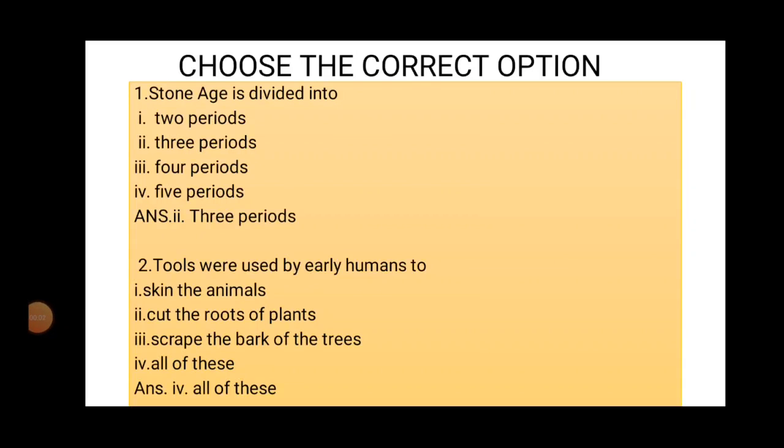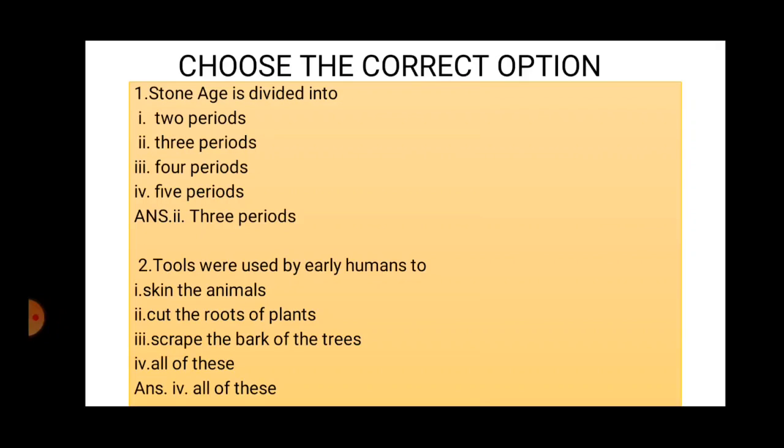Our first section is choose the correct option. In that, the first question is: Stone Age is divided into 2 periods, 3 periods, 4 periods or 5 periods. The correct answer is 3 periods. Stone Age is divided into 3 periods.